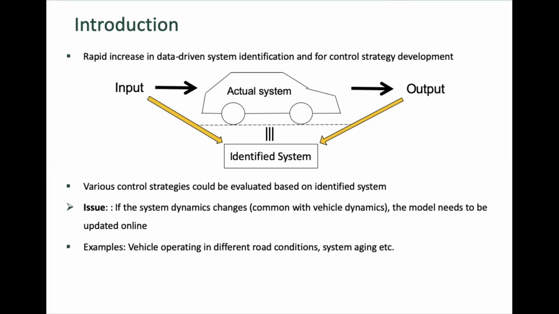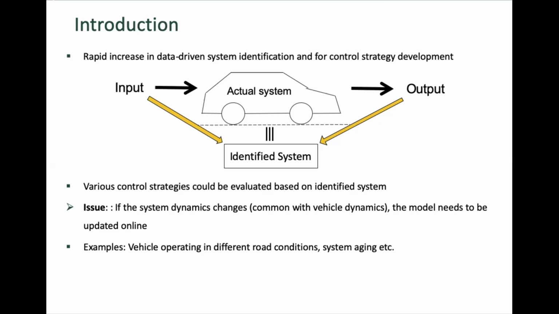But the major issue is that if the system dynamics changes, the identified system will not be accurate enough, and all the control strategies developed using that identified system would not perform well.